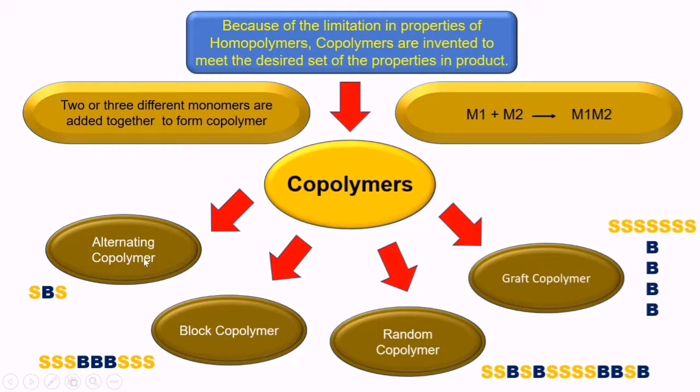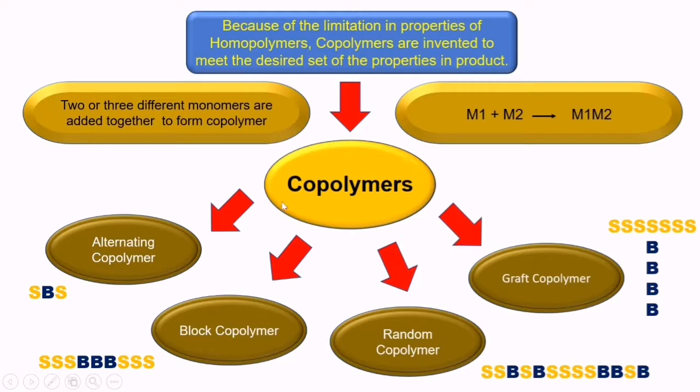So here different copolymers are there. Their arrangement forms during the polymerization, and that depends upon the monomer ratio used in the polymerization reaction, temperature, and pressure of the polymerization reaction, and you will get four types of copolymer.